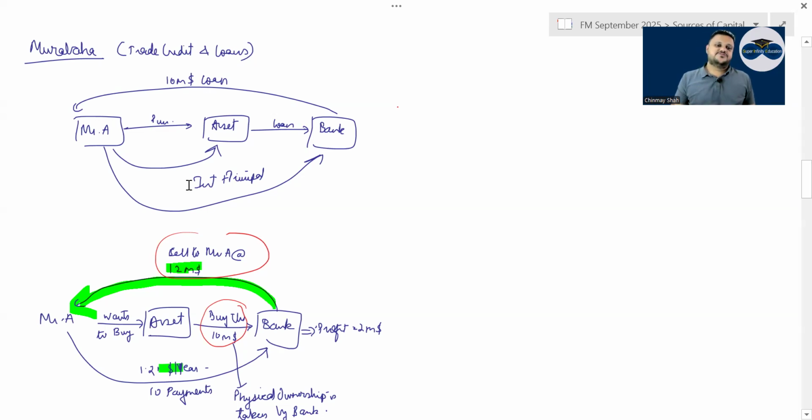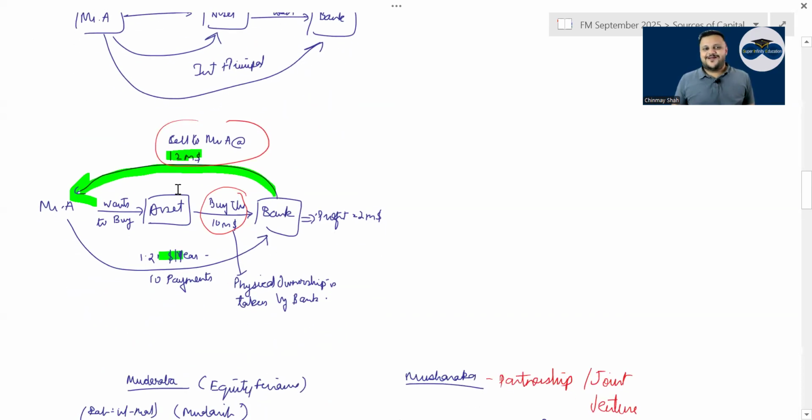But when it comes to murabaha, what happens? The bank will buy the asset first, add its own profit, and then sell it to you. Right? And then in equal installments, you will pay back to the bank. So the logic is of a normal EMI.